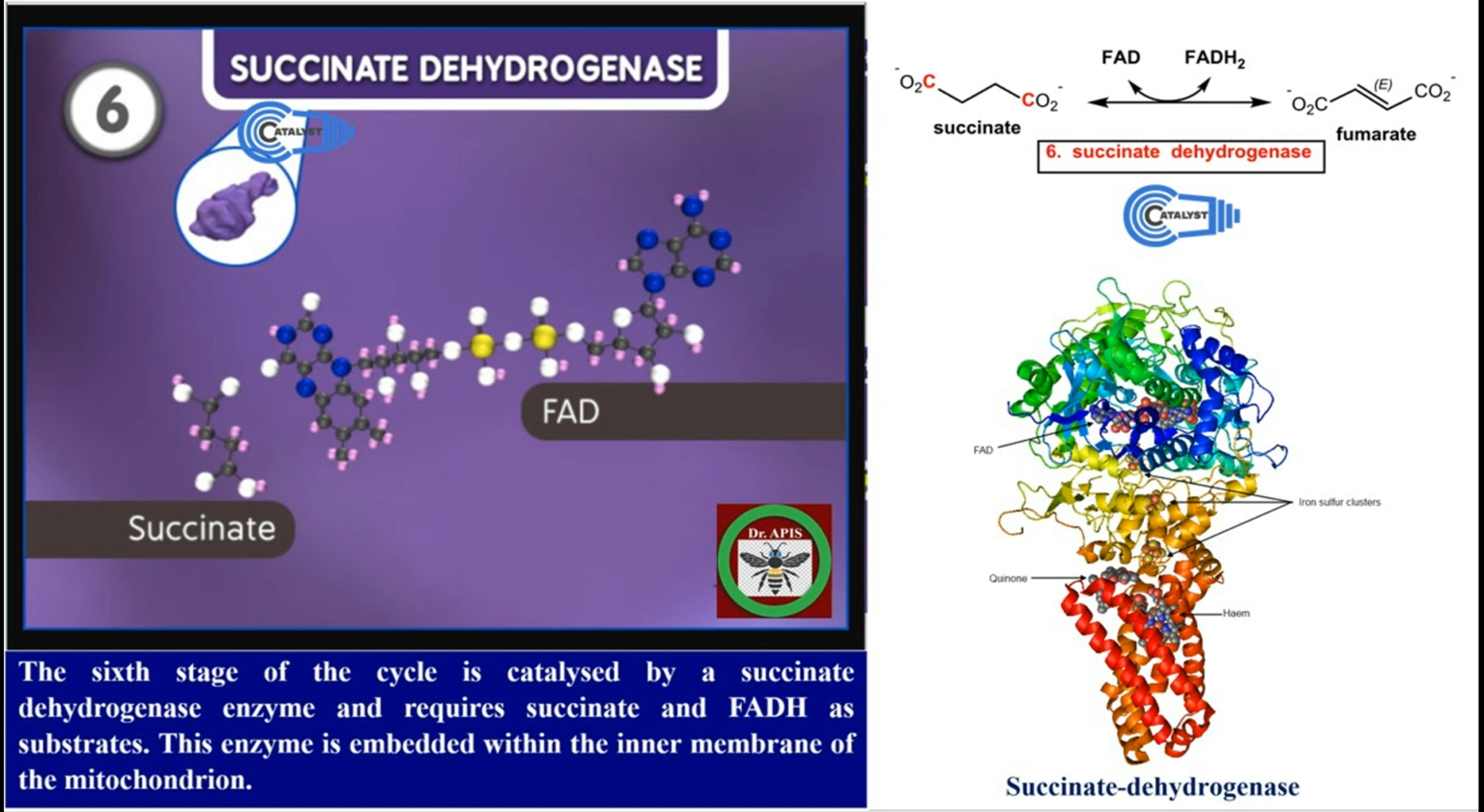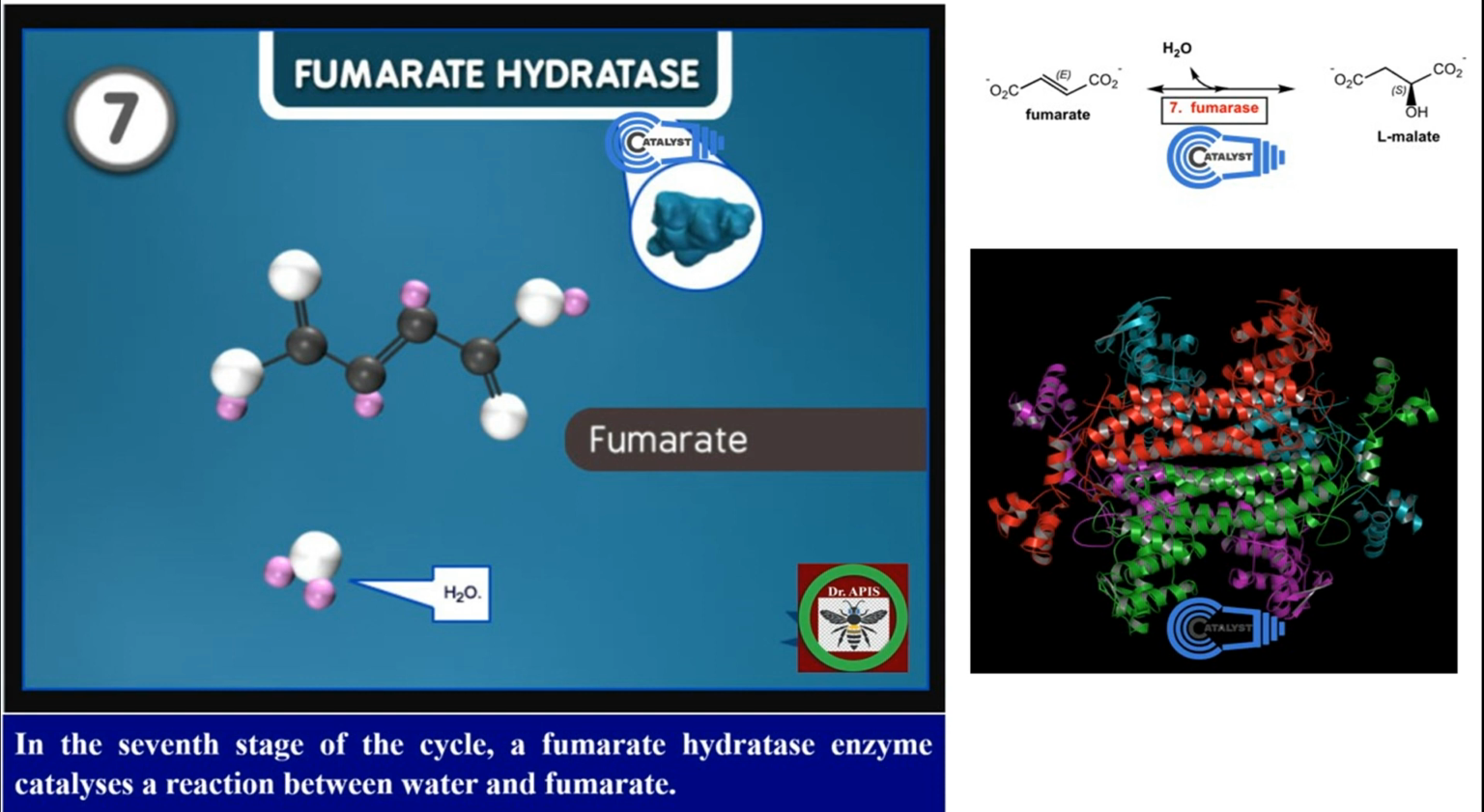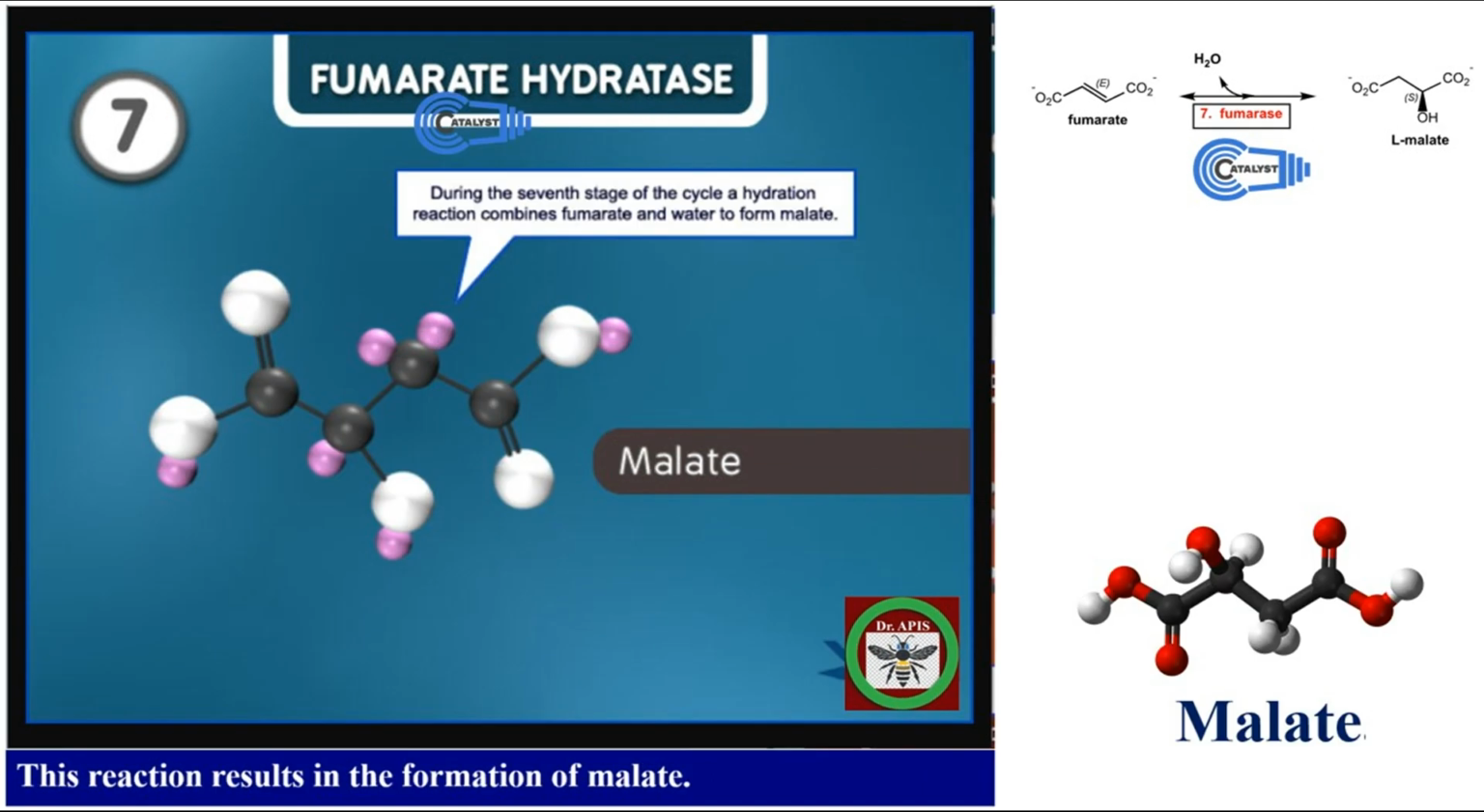The reactants for the sixth step of cycle are succinate and FAD. Here, FAD stands for flavin adenine dinucleotide. The enzyme involved in this step is succinate dehydrogenase. In the sixth step of cycle, the succinate is converted into fumarate. Here, the FAD is converted into FADH2. The reactants for the seventh step of cycle are fumarate and H2O. The chemical reaction is of hydration type. During the seventh step of cycle, hydration reaction combines fumarate with water to form malate.